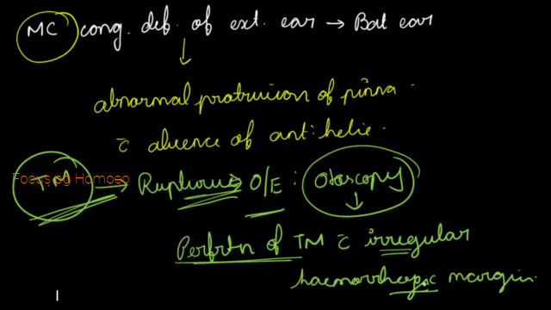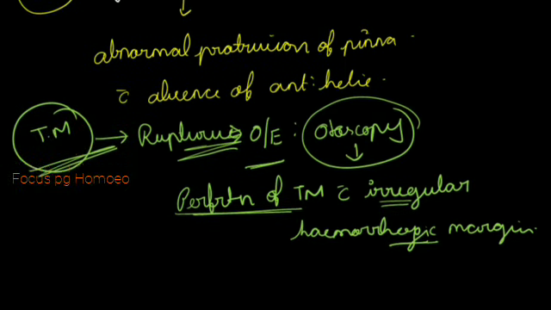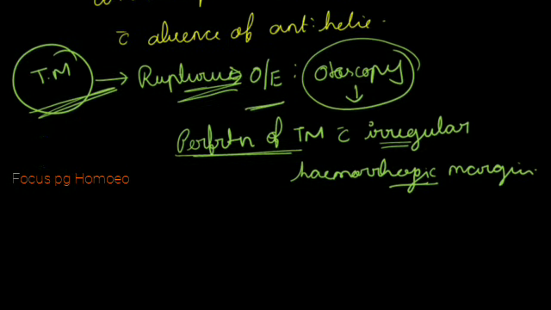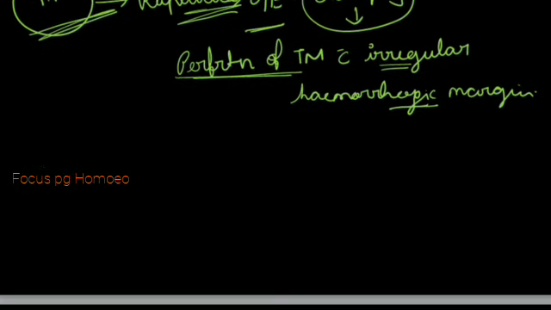And now we are moving towards the third part of the ear, that is eustachian tube. So here there is one interesting condition regarding this eustachian tube. Let me tell you, that is patulous eustachian tube.